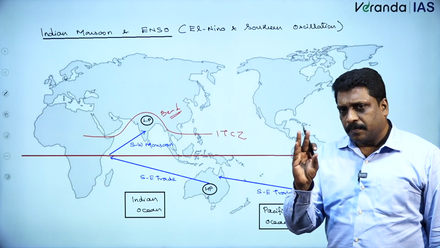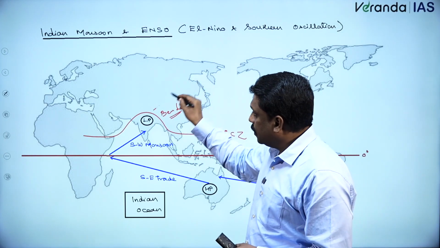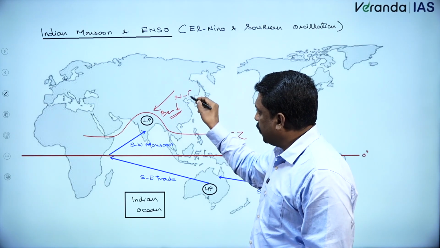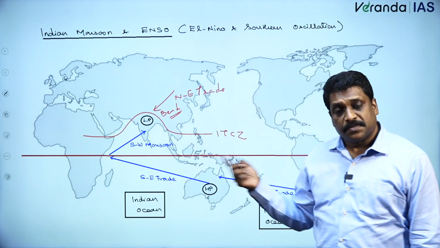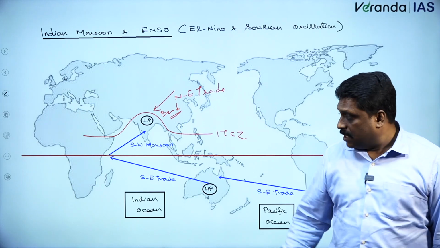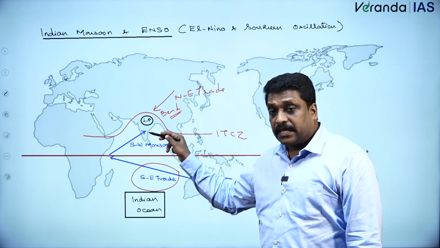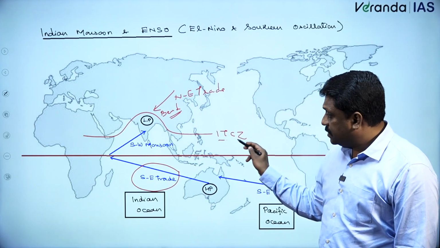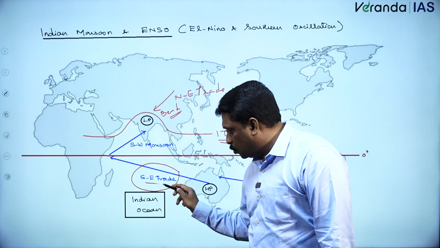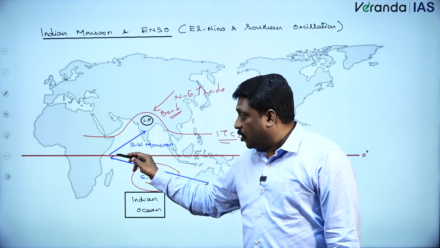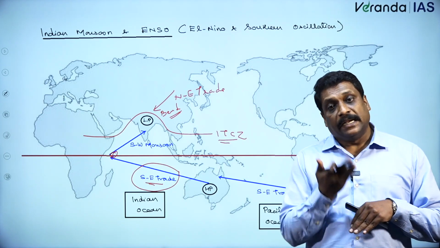Now, I know that two winds will be merging with ITCZ. One is the northeastern trade that is coming from northern hemisphere, and the southeastern trade that is coming from southern hemisphere. But what happens? The southeastern trade coming from southern hemisphere has to enter northern hemisphere because ITCZ is completely confined to northern hemisphere. So as and when the southeastern trade enters northern hemisphere, due to Coriolis deflection, this wind will start deflecting towards the right in northern hemisphere.